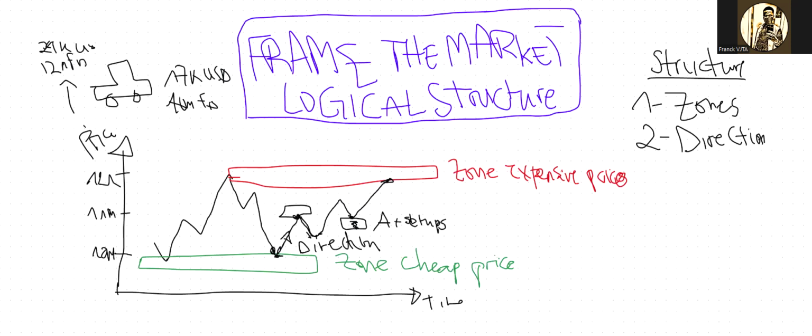So number three, we need A plus setups. We need to know the A plus setup in between those two zones to keep buying in between those two zones. And an A plus setup is also a place where, if you bought here, you can withdraw your money at this point as a trader.